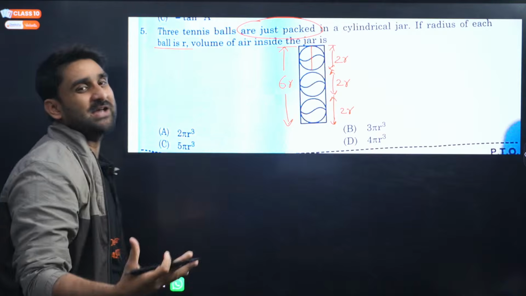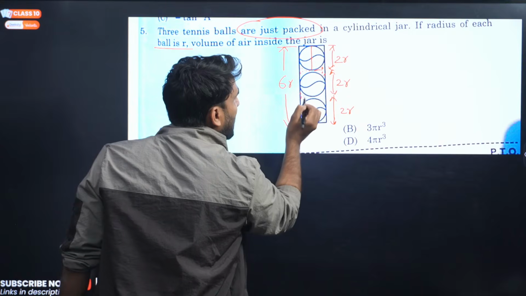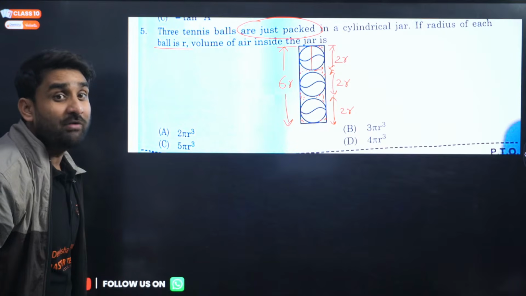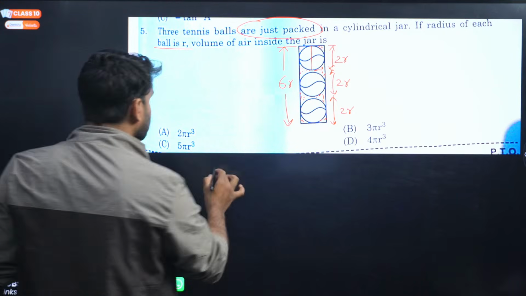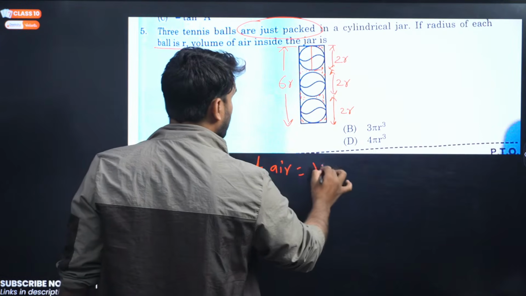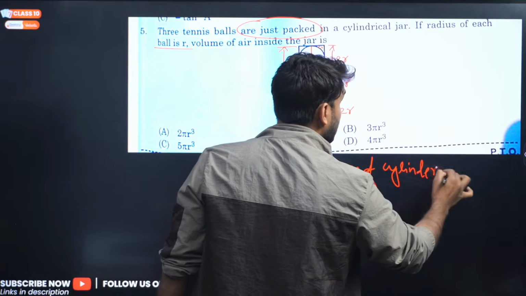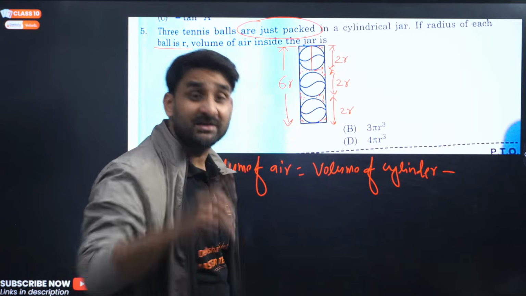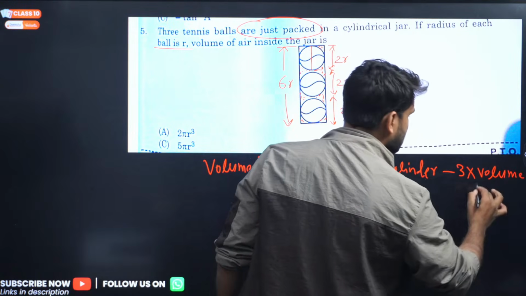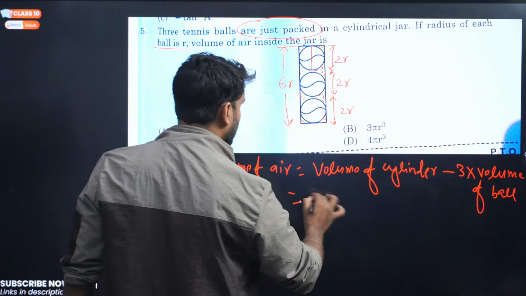Now what we have to find is the volume of the air inside. The air will be occupied in the gaps present inside the jar, so how can we find the volume of air occupied? Volume of air will be equal to the volume of the complete cylinder minus the volume of the balls. 3 balls are there, and all the balls are dimensionally the same, so we can write 3 into the volume of a ball.